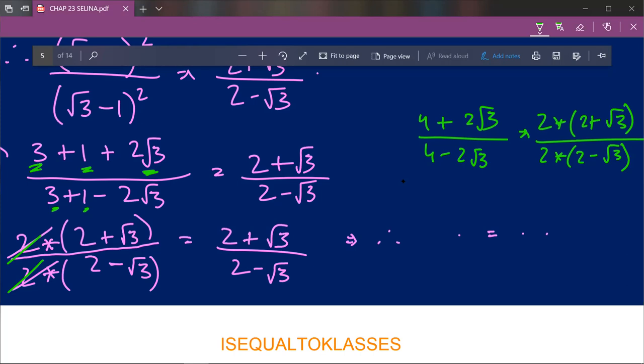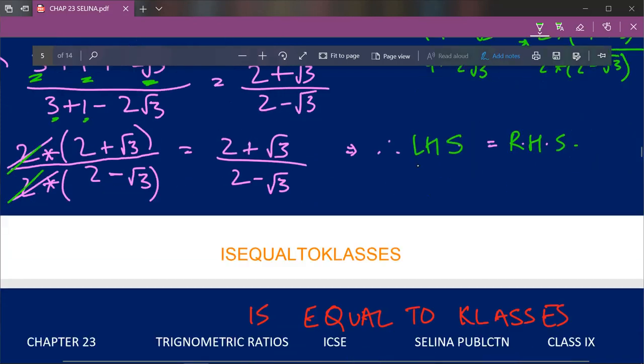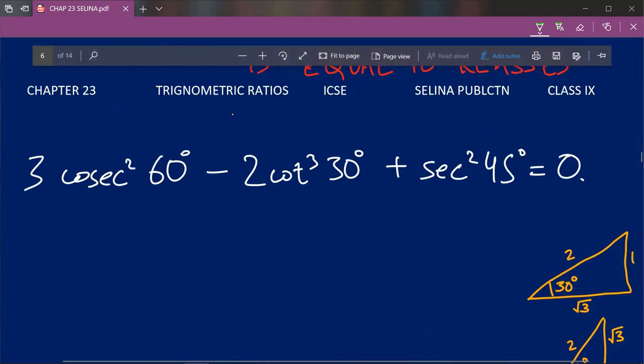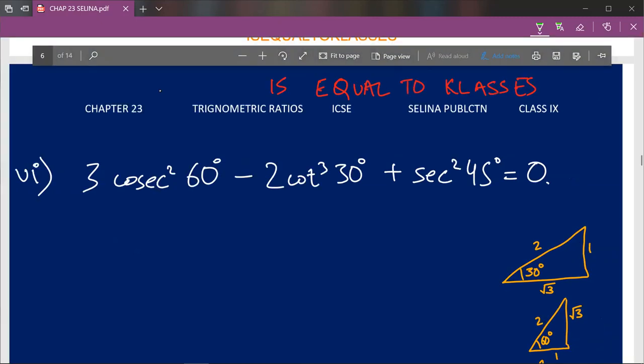So therefore we had been given a question to prove the LHS equal to RHS. Now we had solved RHS as (2 plus root 3) upon (2 minus root 3), and it cannot be further simplified. Then we came to LHS, we solved our question, and finally we came up with the answer (2 plus root 3) upon (2 minus root 3). We make sure that the LHS and RHS are equal. In this case they are. Therefore LHS is equal to RHS. Everyone is happy. You are happy. The examiner is happy.